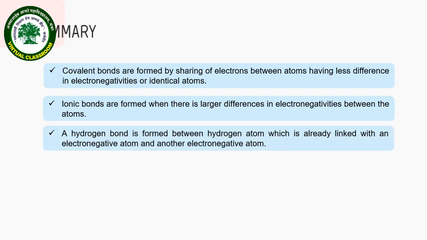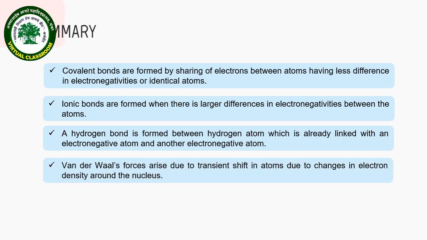A hydrogen bond is formed between a hydrogen atom which is already linked with an electronegative atom and another electronegative atom. Van der Waals forces arise due to transient shifts in electron density around the nucleus.